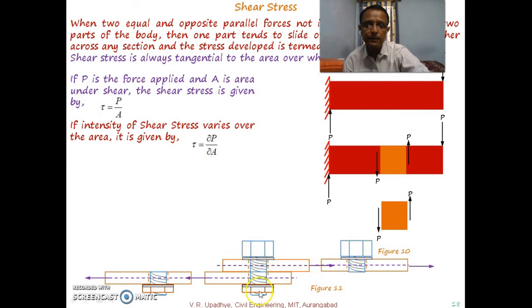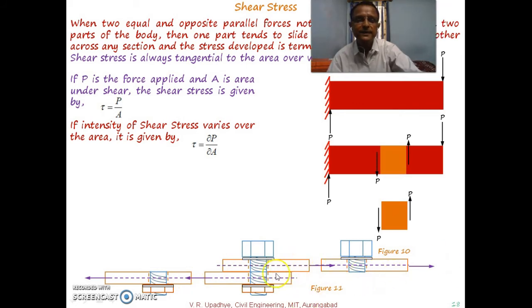This complete bolt is getting cut at this level, and at this cross section, whatever stress is developed is called shear stress, and this kind of failure is called shear failure. With this example and what we have discussed about shear stress, we will go through one more concept.